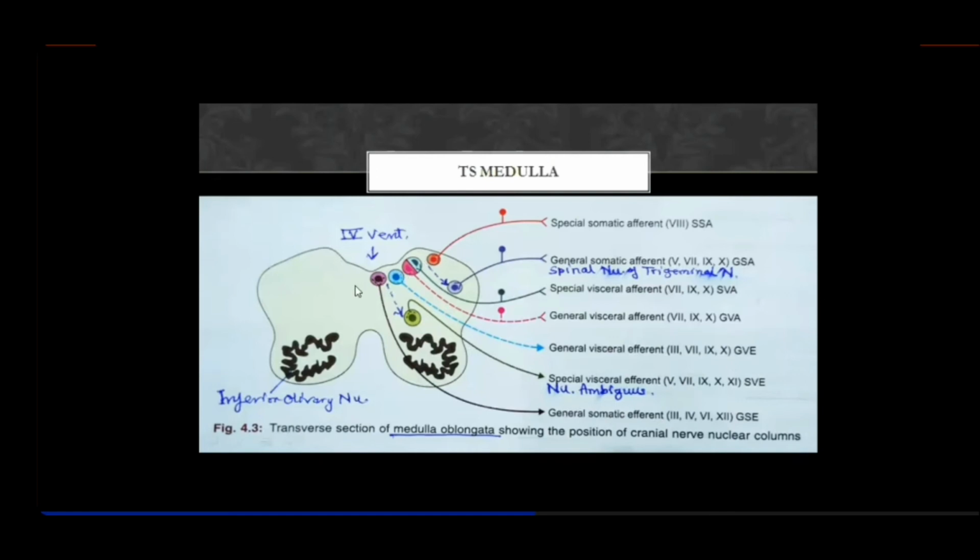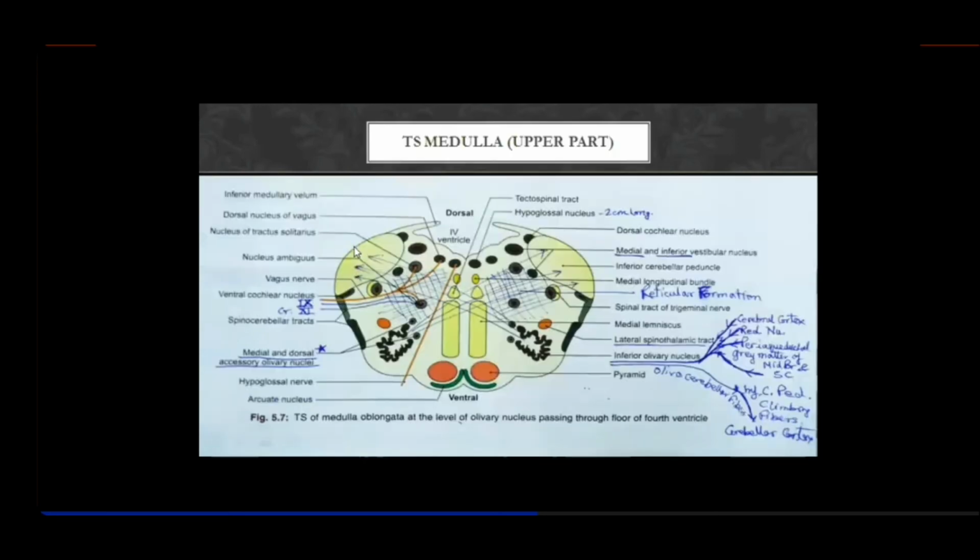Okay, so then the lateral functional column I told you is again sinking down, right, not in this horizontal arrangement of the nucleus, but it sinks down, and that is the general somatic afferent, and that includes the spinal nucleus of the trigeminal nerve, right? And the most lateral functional column is the special somatic afferent, which was bringing in vestibular and cochlear sensations. Got it? So that was about the different nuclei.